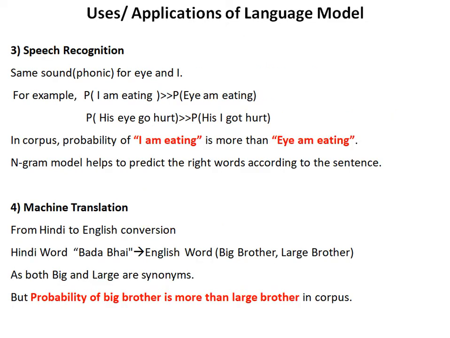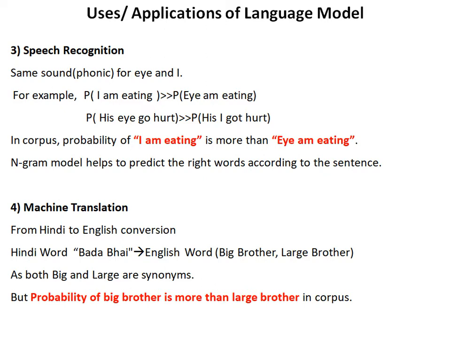Speech recognition. In speech recognition, words whose phonetics are the same are very difficult to recognize or convert from speech to text. For example, words like "I" and "eye". For example, "I am eating, his eye got hurt" may be recognized as "am I eating" and "his I got hurt". So in the corpus, the probability of "I am eating" is more than "am I eating", and "his eye got hurt" than "his I got hurt". So the N-gram model helps to predict the right words according to the sentence.